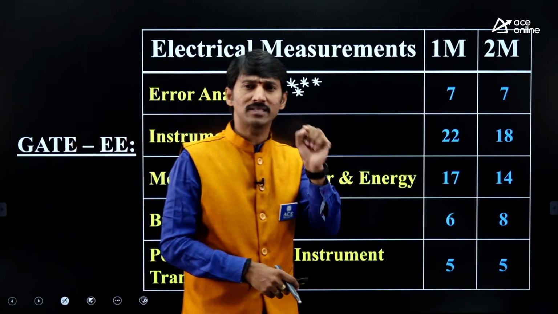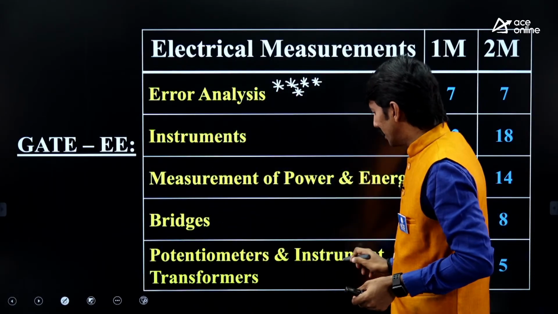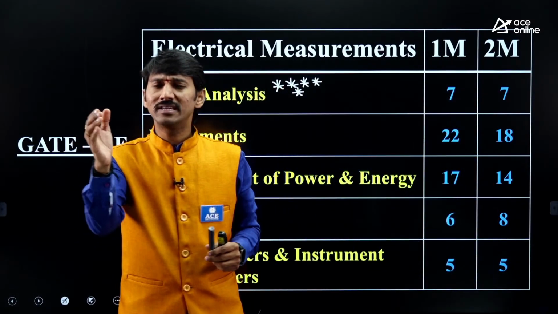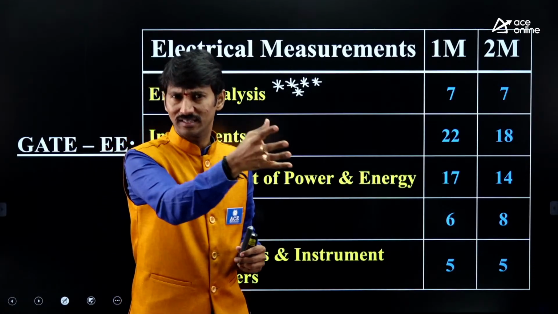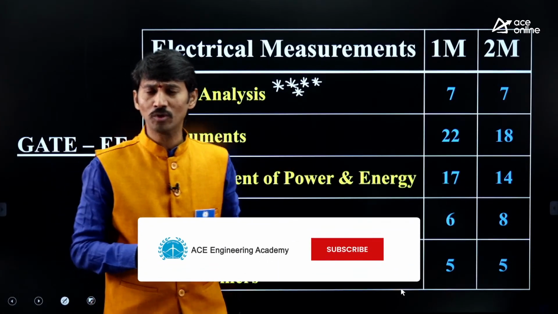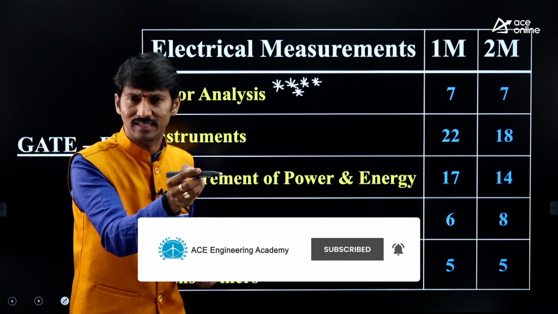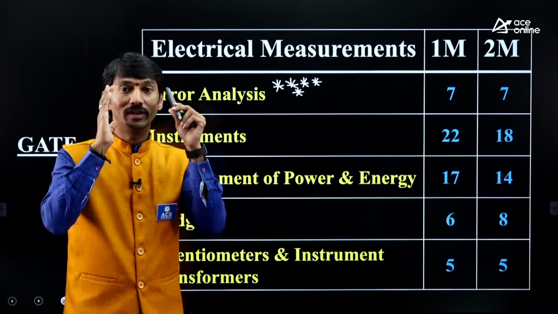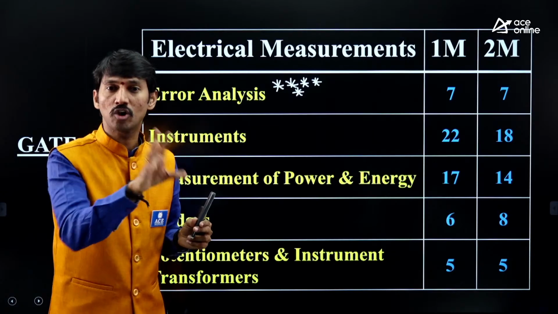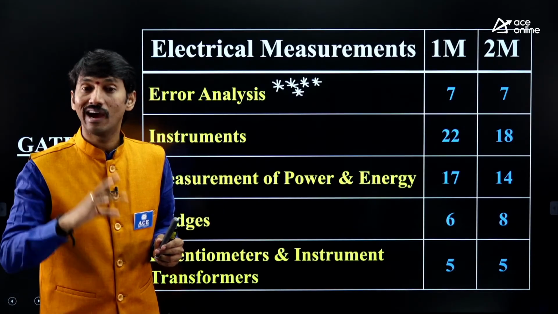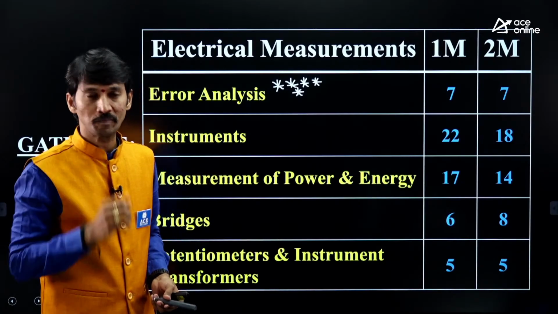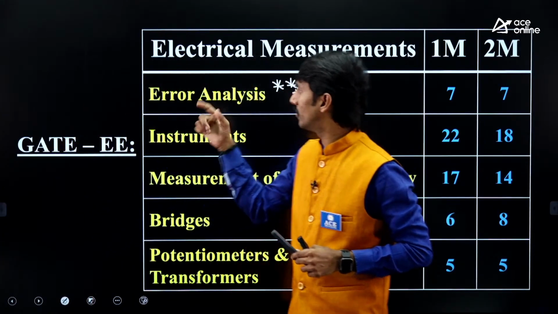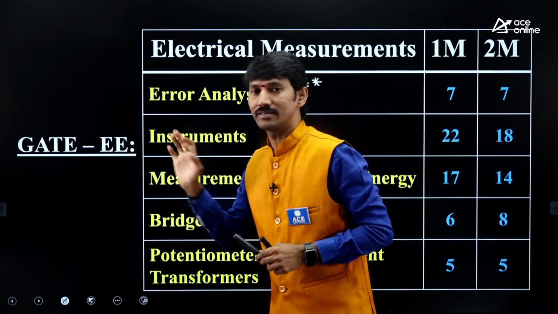But one point I would like to mention clearly, sir, from this potentiometers and instrument transformers, especially for electrical people, since almost 5, 6, 7 years onward, the question was not there. Almost in the last 5, 6 years, the questions were not there from this entire chapter. Why I am giving this is so you will get the idea of what the normal topics are and what the untapped areas are. These are nothing but untapped areas, we can say. This is a complete marks analysis from the measurements point of view, the two electrical measurement topics for electrical people.